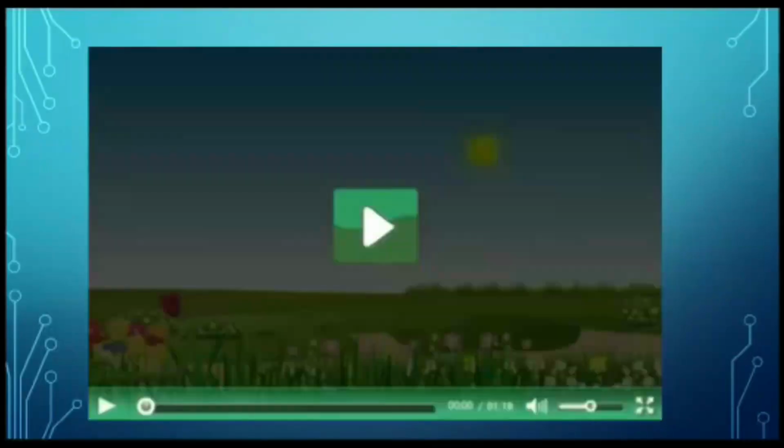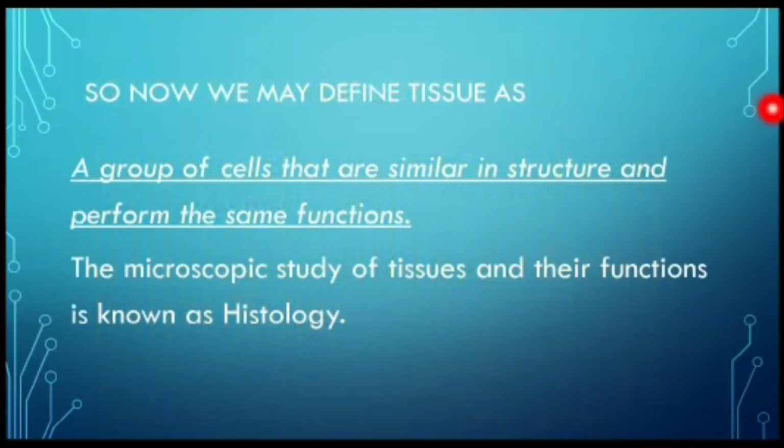So, students, did you enjoy the video? Now, I think we can define the tissue as a group of cells that are similar in structure and perform the same functions. The microscopic study of tissues and their function is known as histology.